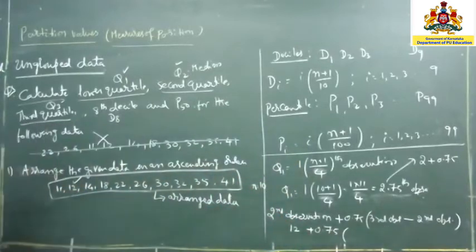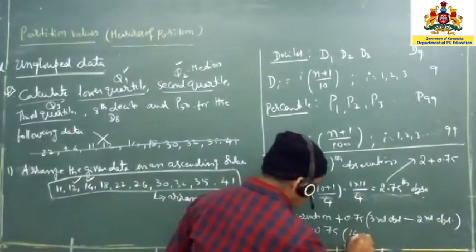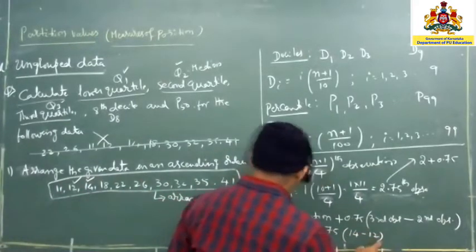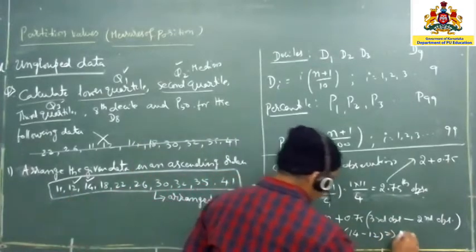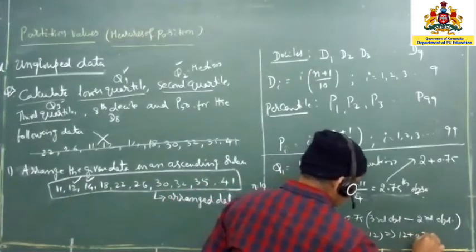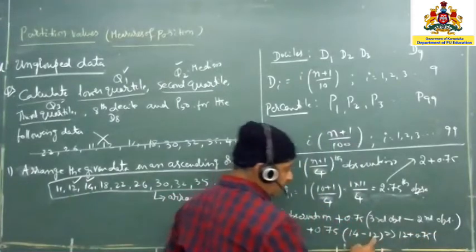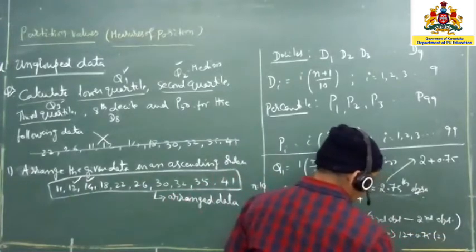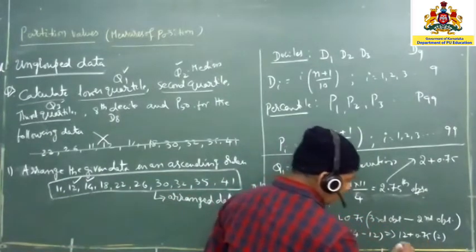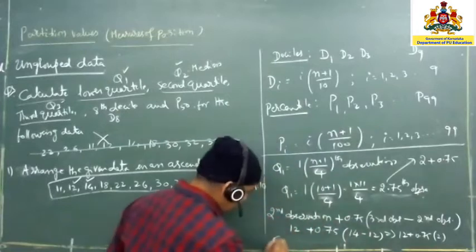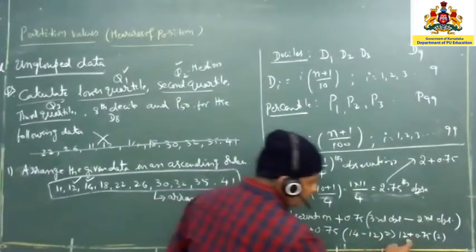Which is the third observation? The third observation is 14. 1, 2, 3, so this is the one. So 14 minus the second observation, 12. We have seen already. So next, what we are going to do? 12 plus 0.75 into (14 minus 12) which is 2. Then what is the value? 0.75 into 2 is 1.5. So 1.5, in the sense, how much you are going to get? 1.5.